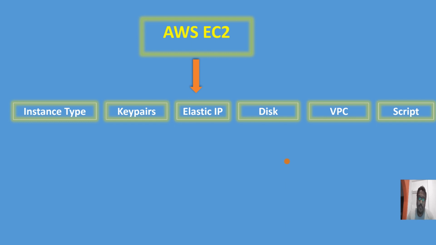Okay guys, apart from these there are many more. All these details I am talking about, Elastic IP, disk, VPC, script, key pair, I have already demonstrated in my previous sessions. I will give every video link in this video description. Okay guys, you can refer to that.